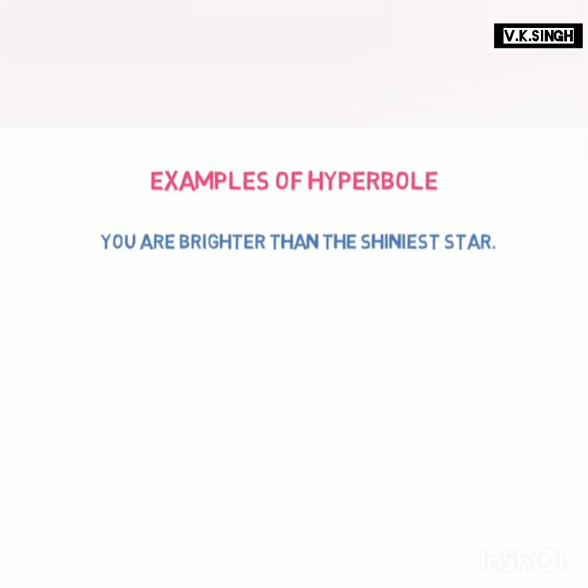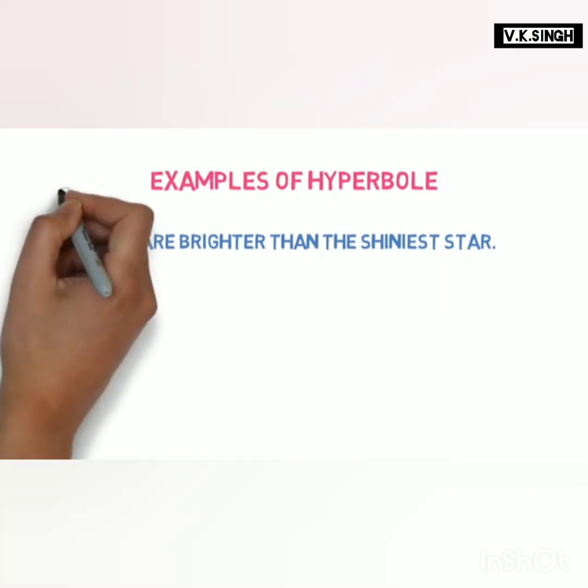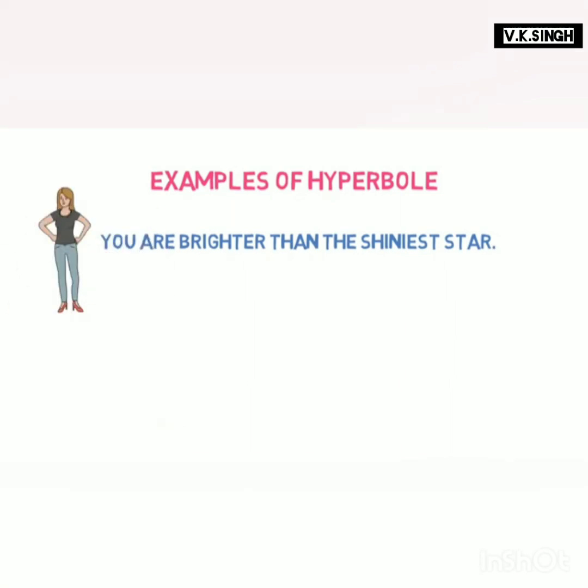Let's look into some more examples of hyperbole. You are brighter than the shiniest star. Here, we are overstating someone's beauty by telling that it is brighter than the brightest star. So it's a hyperbole.